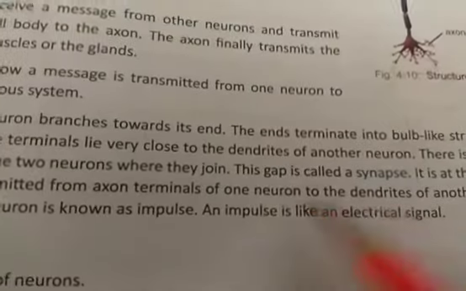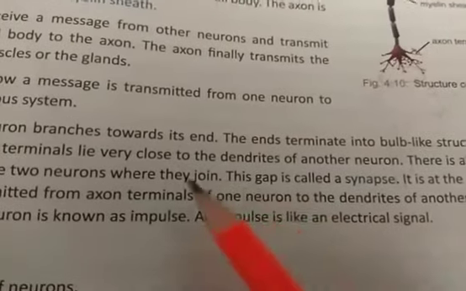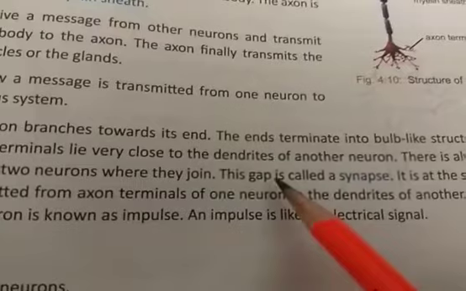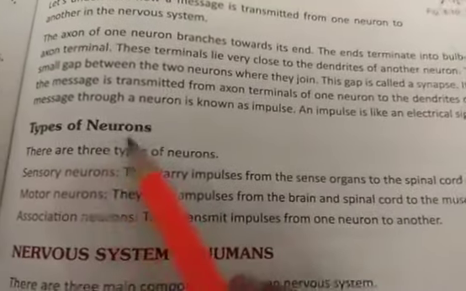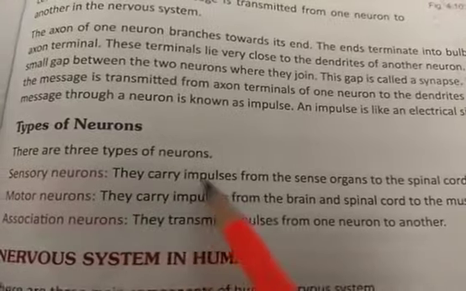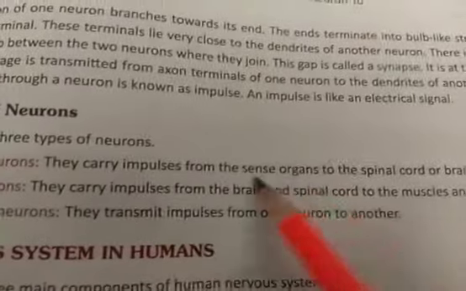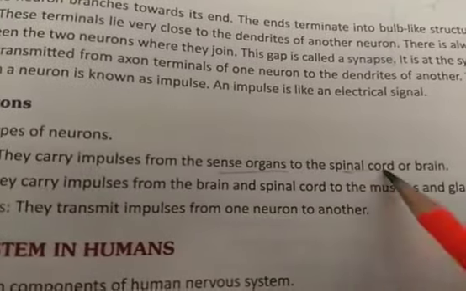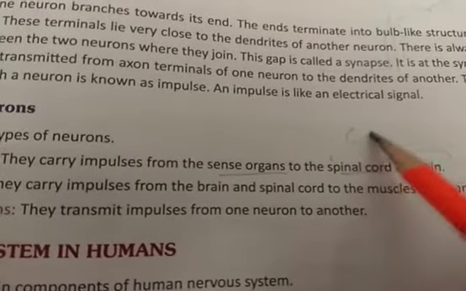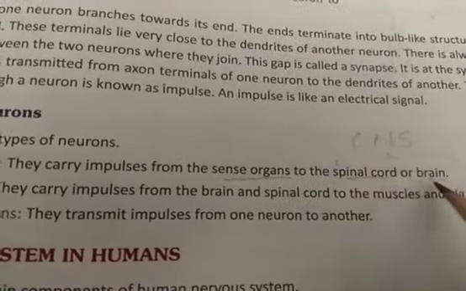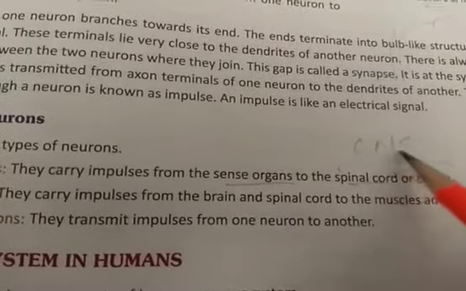So here you can see the gap between the two adjacent nerve cells is called the synapse. Now, types of neurons. Sensory neurons take the signal or impulses from the sense organs to the spinal cord or brain. Students, these are part of the central nervous system. Brain and spinal cord are the central nervous system.